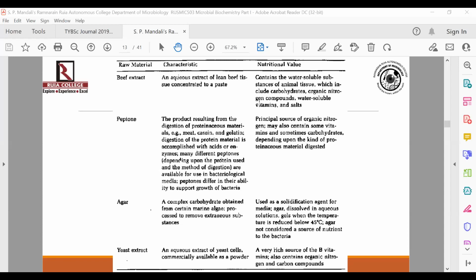You don't want any other microorganisms to grow, which are coming from the constituents of your media. So sterilizing it before use to ensure that all inherent microorganisms are killed is extremely important.